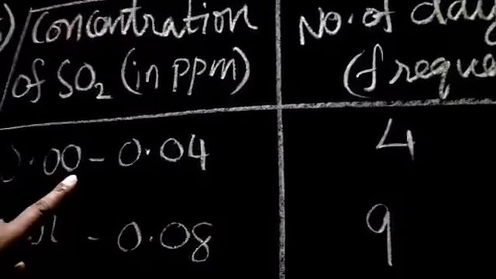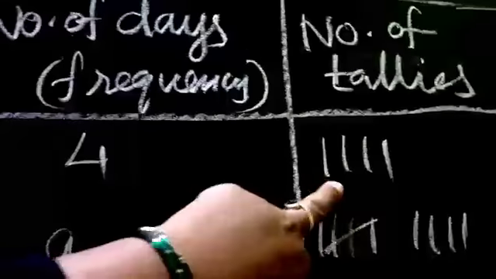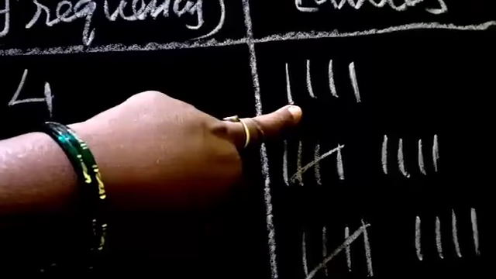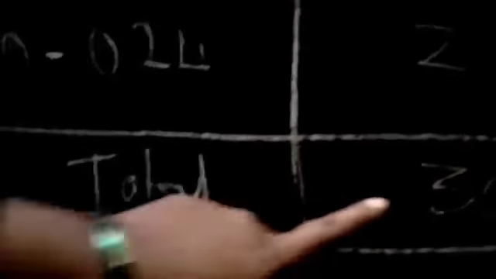So we have to count 0.00 to 0.04. How many tallies are we getting? So I am getting 4 tallies. You know how to count. In the previous question also I showed how to count. So write like this everything, how much you are getting. So totally we are getting 30 days. So all these days, 30 days we are getting.